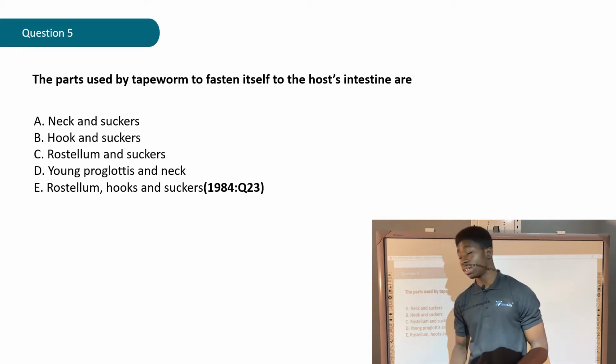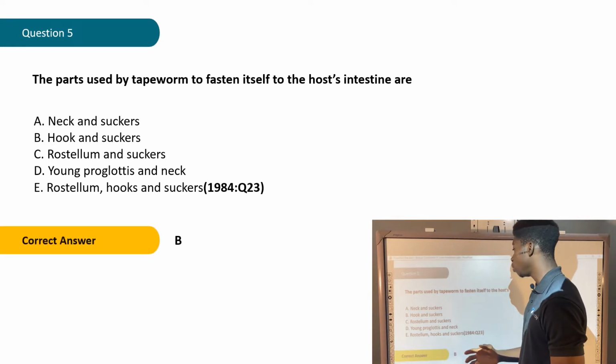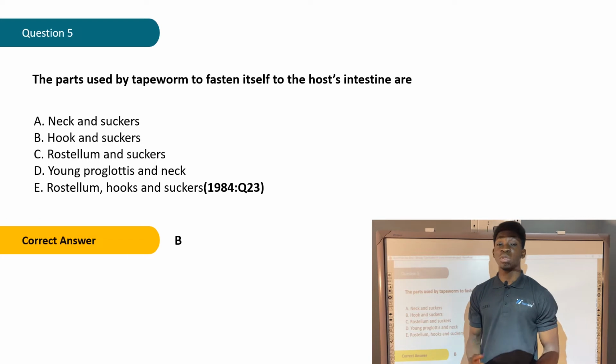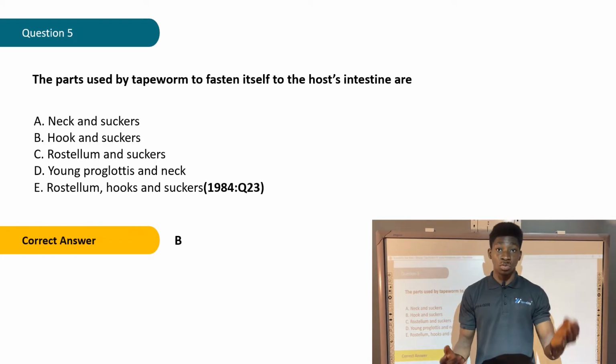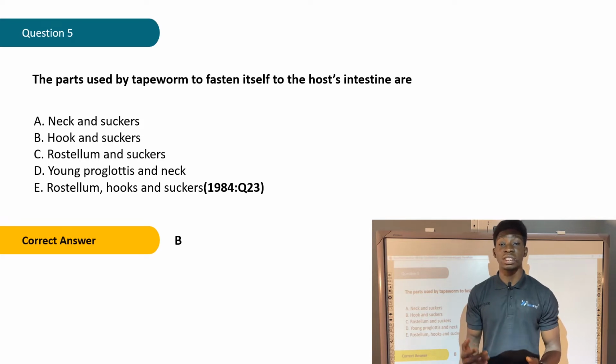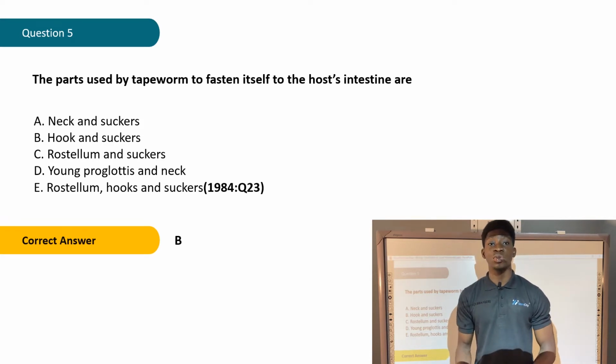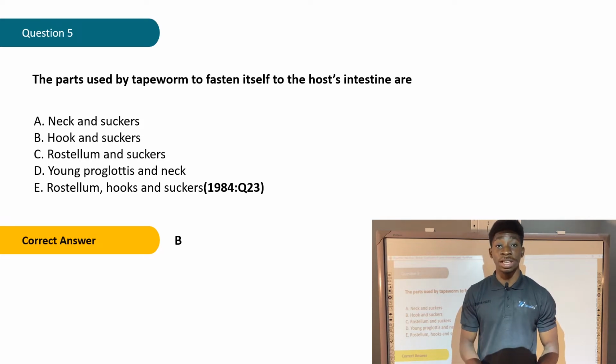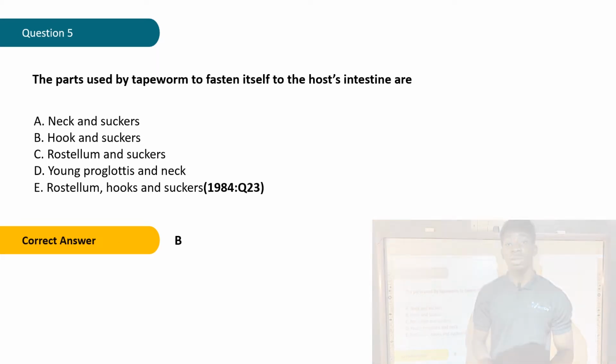The correct answer is B. Hook and suckers. As we know, tapeworm is a parasite and it is found in the intestines of animals. For it to stay in that condition, it needs something to attach itself to the intestines of the organism in which it is a parasite. So it uses two structures in its body to attach itself, and those are the hook and suckers.